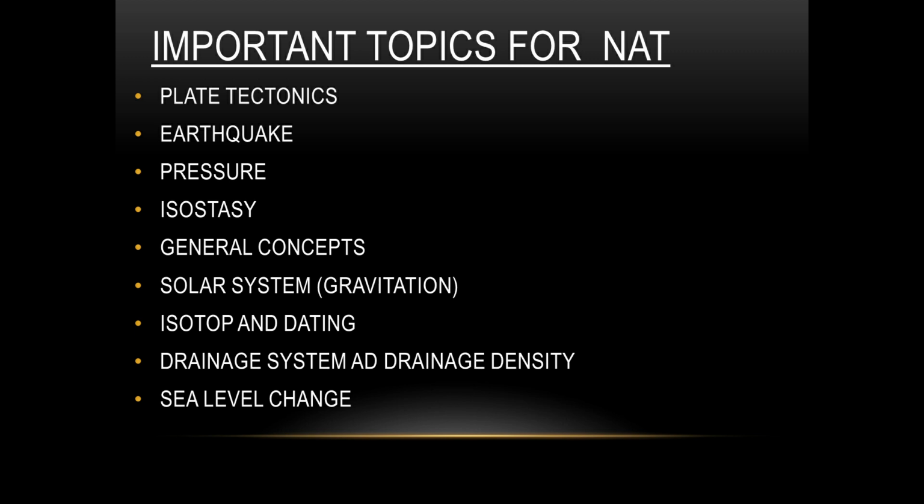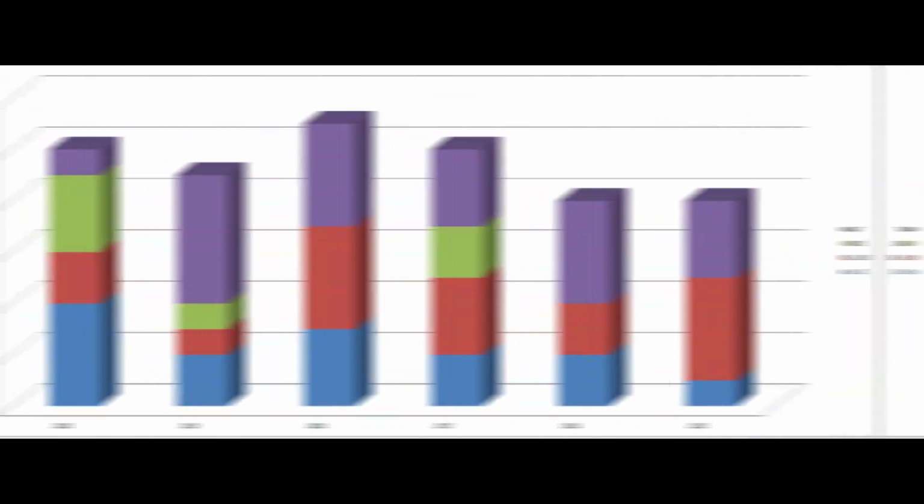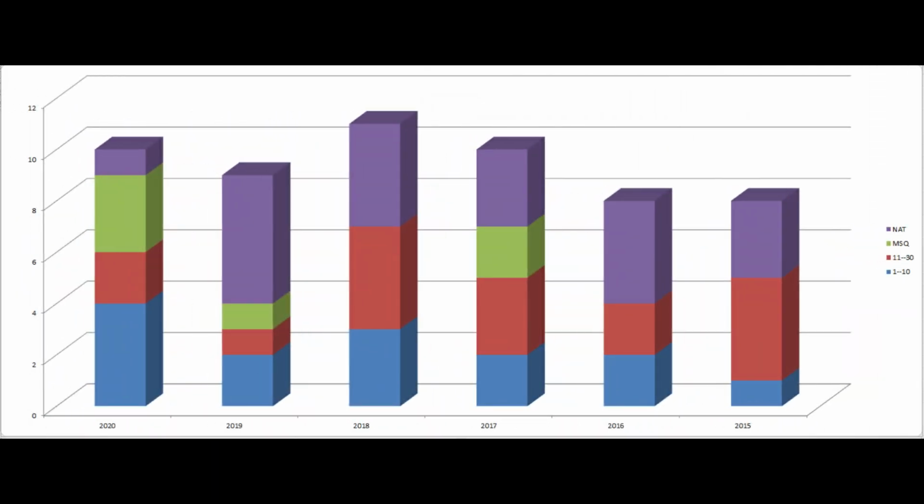Because in these parts, you need to understand the concept to solve the problems in JAM. Other than this, you get general questions from this section, so you need not worry about all of these. And if you look at the graph here, you can clearly see that you get a good amount of questions from this section in NAT. And comparatively, the easier questions in the NAT section come from these particular sections only. So you must have a good grip on these topics to score well in JAM.